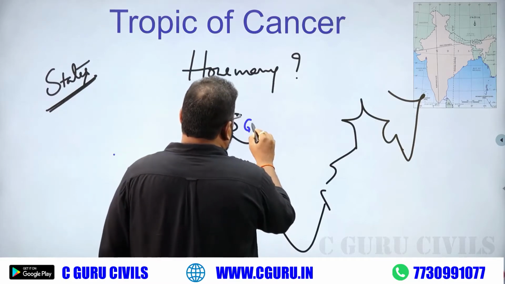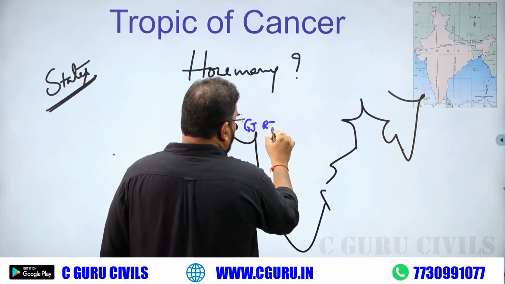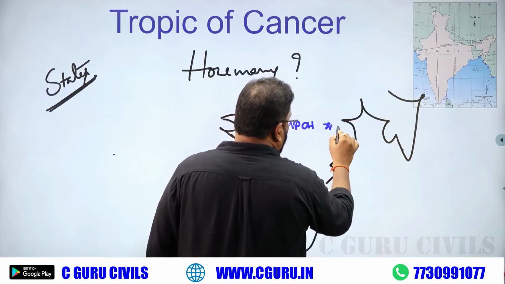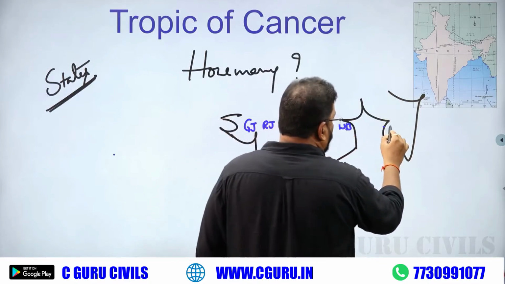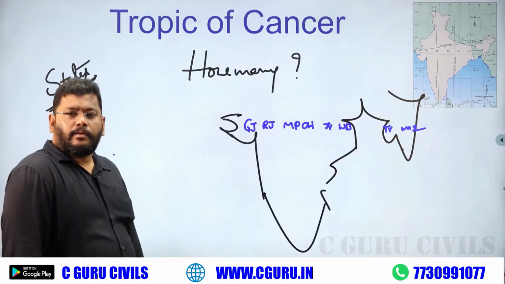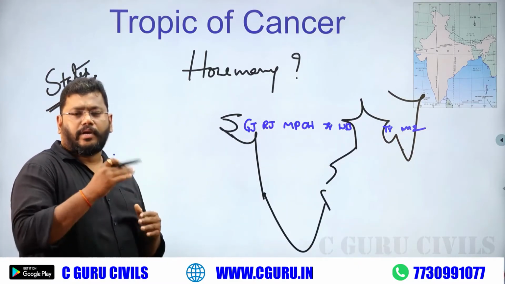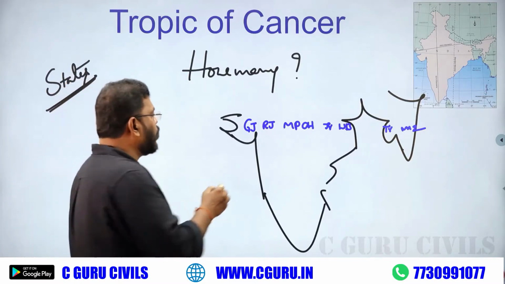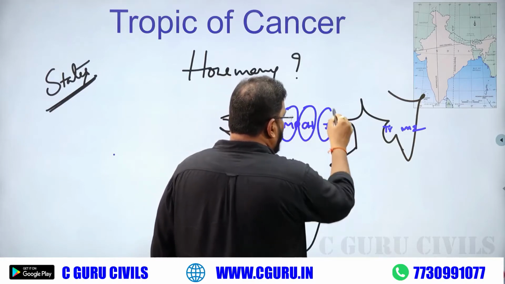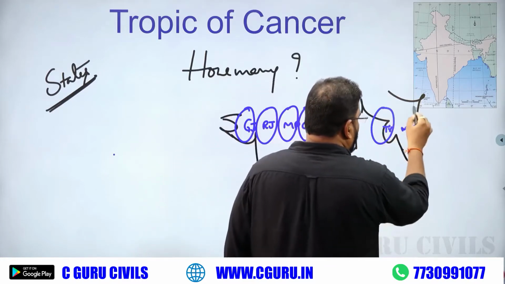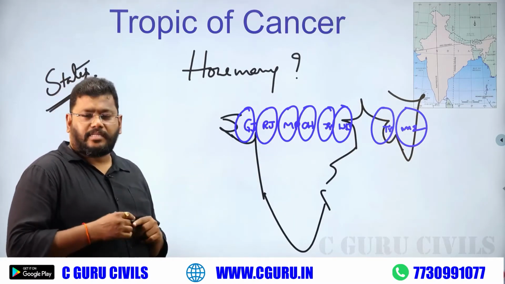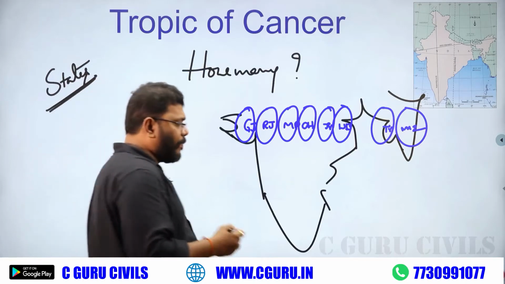Gujarat, Rajasthan, Madhya Pradesh, Chhattisgarh, Jharkhand, West Bengal, Tripura, Mizoram. These states have the Tropic of Cancer in our India. Count it: 1, 2, 3, 4, 5, 6, 7, 8. How many? 8 Indian states.